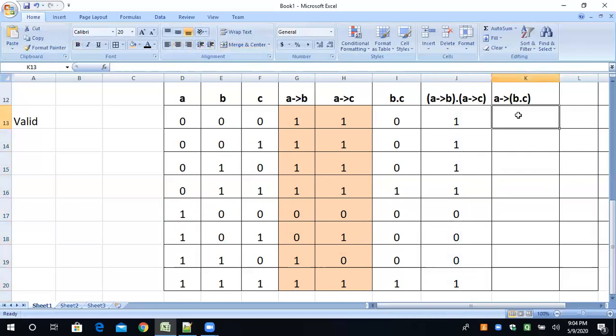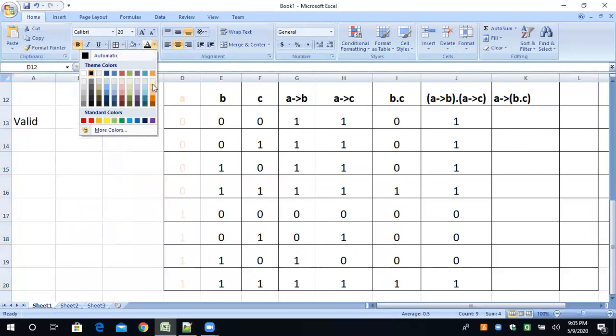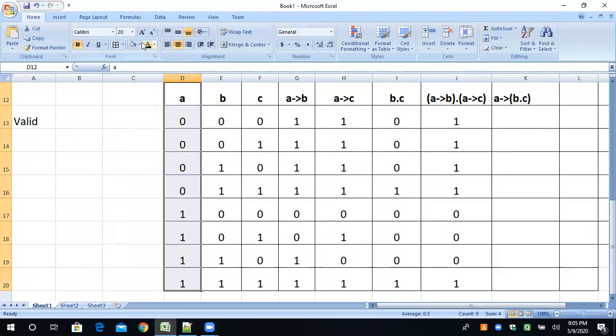Now, this is the last: A conditional B dot C. So this is the A column, which we have to consider. And for A conditional B dot C, this is the second column we have to consider. Understand? A conditional B dot C: A is here and A conditional B dot C is here, and between these two there is conditional elimination, the implication.